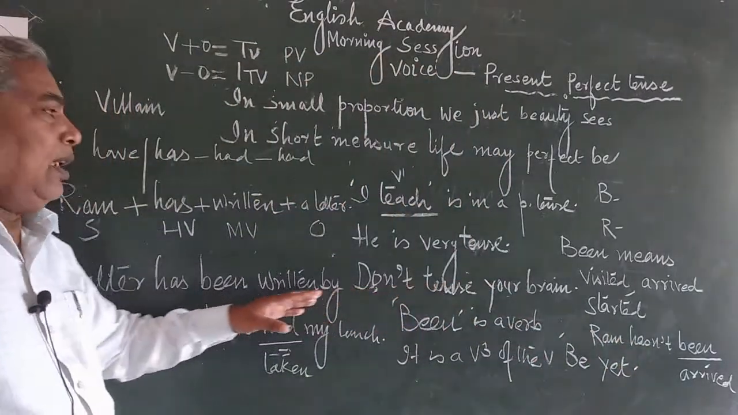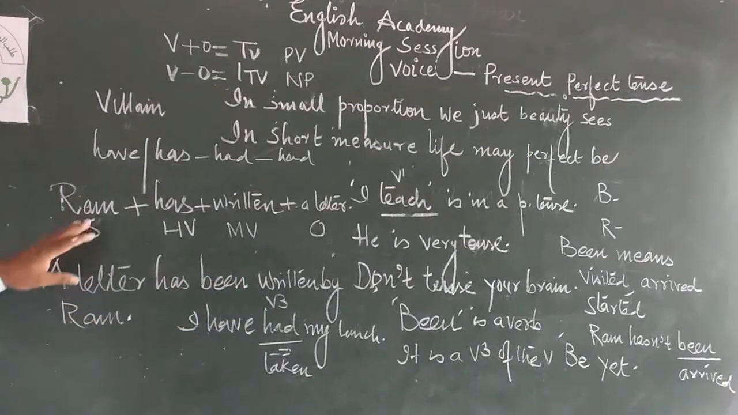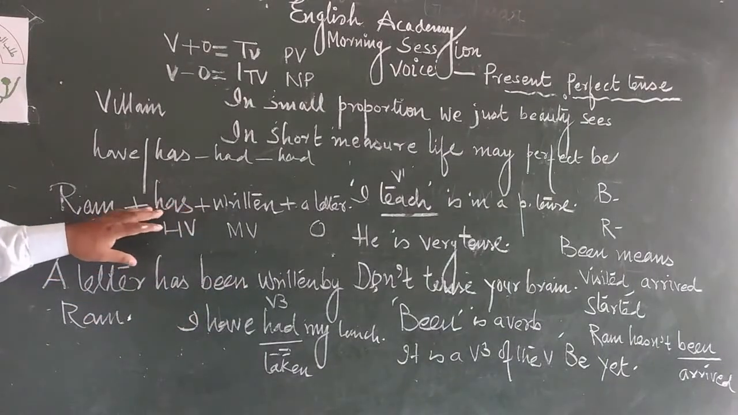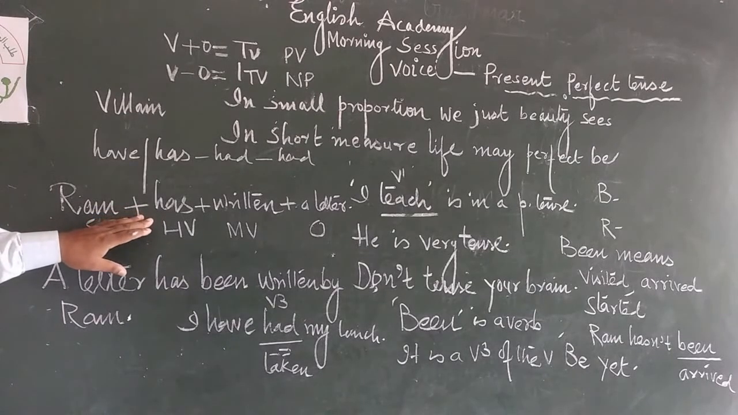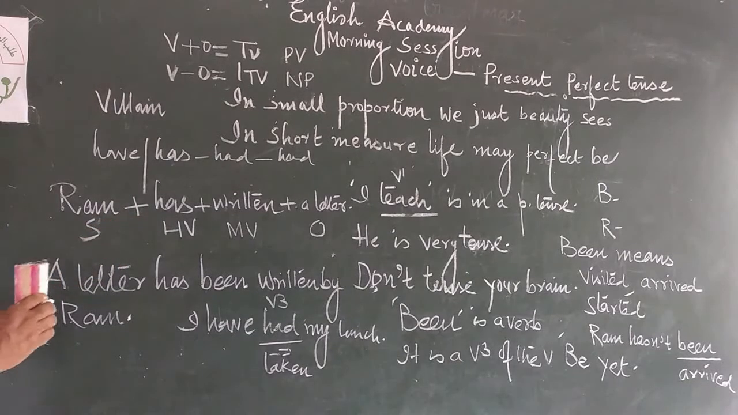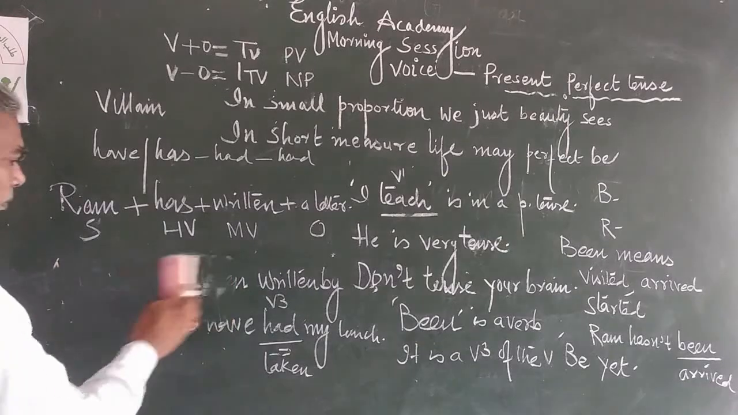Clear? Now, this sentence, Ram has written a letter. This is a positive sentence. Clear? Now change this sentence into negative.